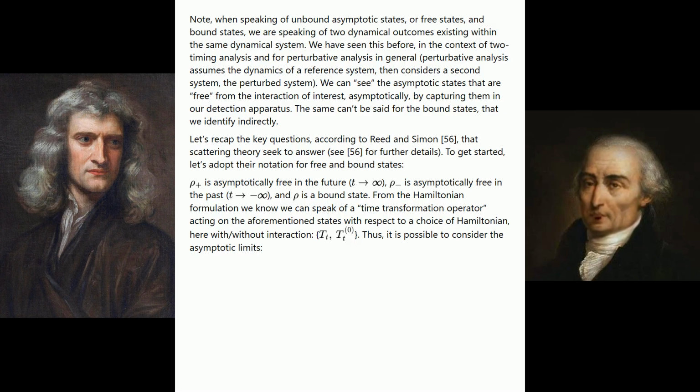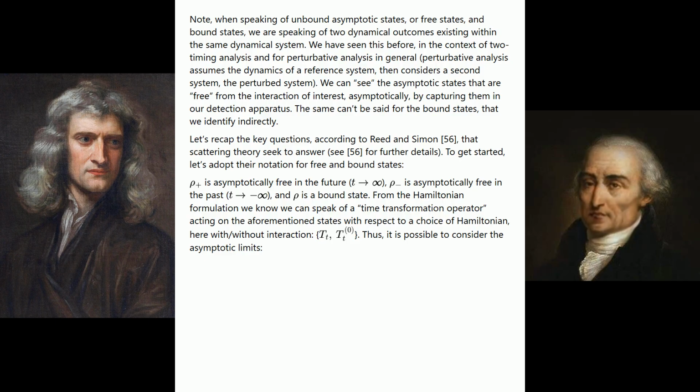We have seen this before, in the context of two-timing analysis and for perturbative analysis in general. Perturbative analysis assumes the dynamics of a reference system, then considers a second system, the perturbed system. We can see the asymptotic states that are free from the interaction of interest asymptotically by capturing them in our detection apparatus. The same can't be said for the bound states, which we identify indirectly.